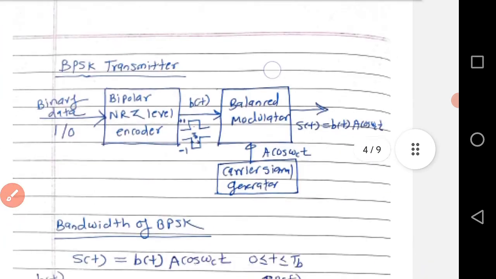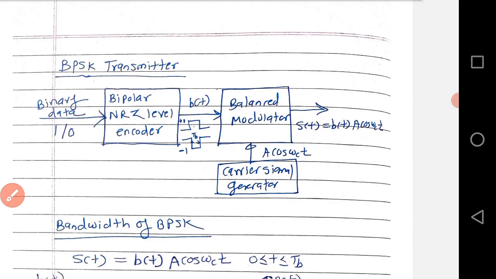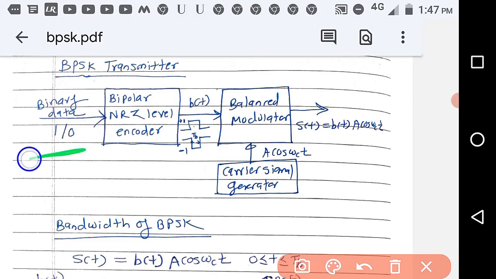Let us see next, the BPSK transmitter. It is very easy to draw the BPSK transmitter block diagram. The input is binary data, then a bipolar NRZ encoder will convert it to b(t), which is plus 1 for logic 1 and minus 1 for logic 0. Then there is a balanced modulator. What this balanced modulator does is multiply b(t) with a carrier signal A cos omega ct.